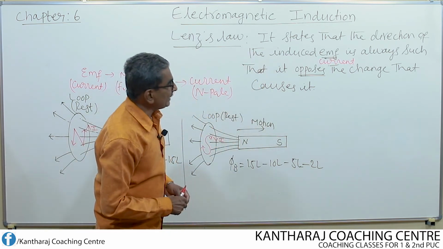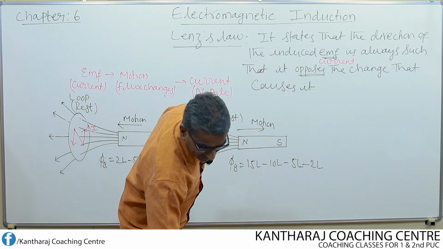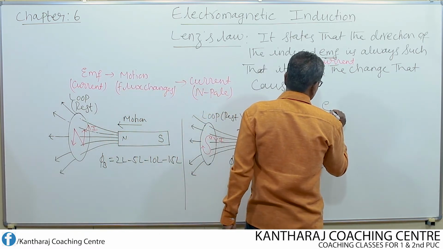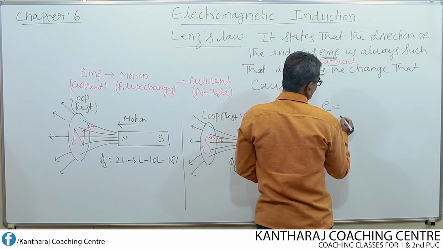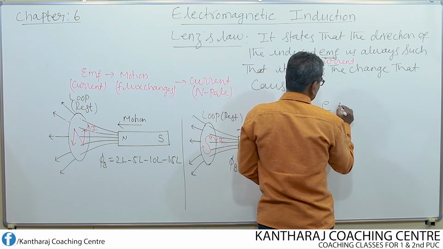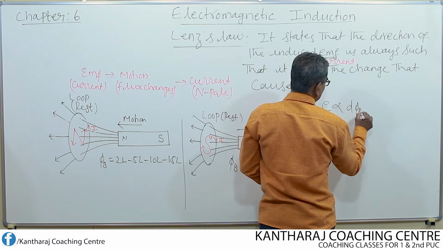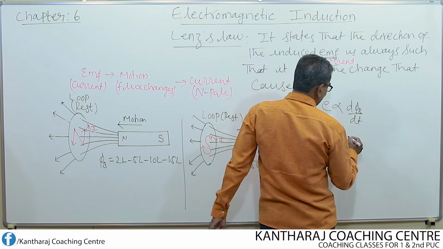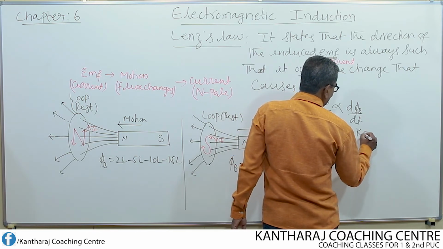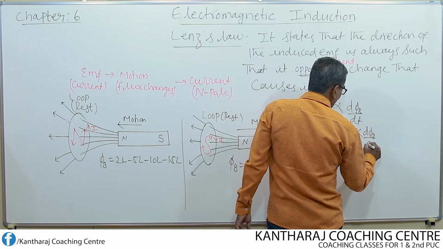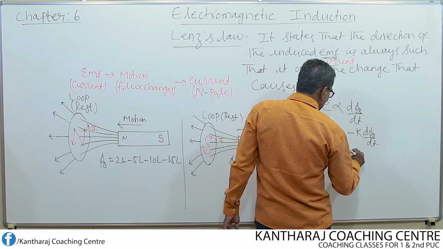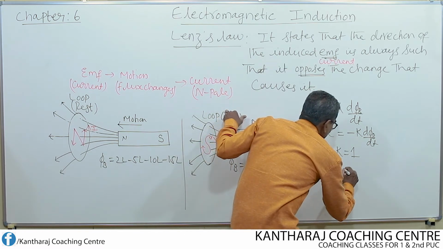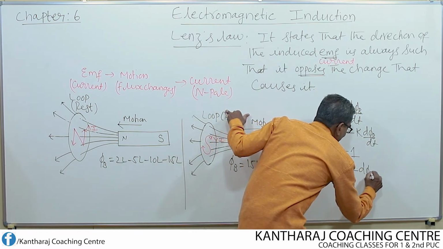Now, by making use of Faraday's law and Lenz's law, we can write one equation. According to Faraday's law, E is proportional to d phi B by dt. Now I can write E equal to minus K into d phi B by dt, where K is a constant whose value is 1 in SI units. So E becomes equal to minus d phi B by dt.